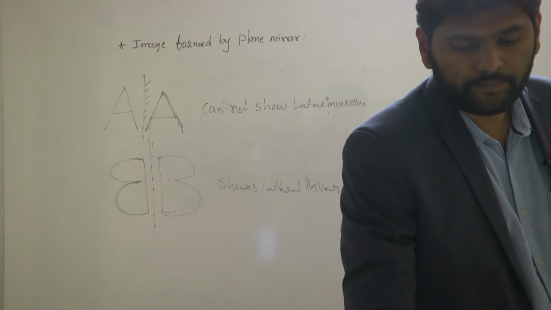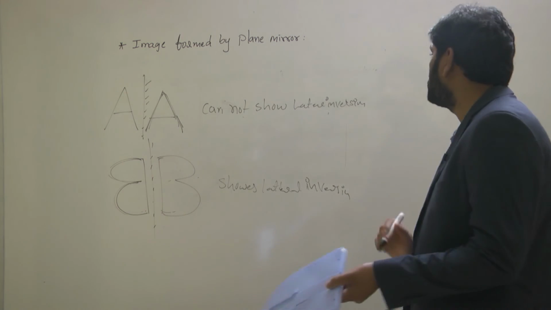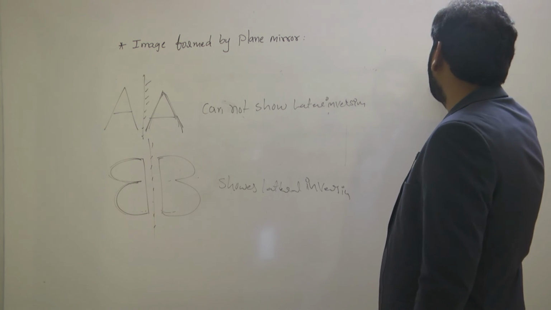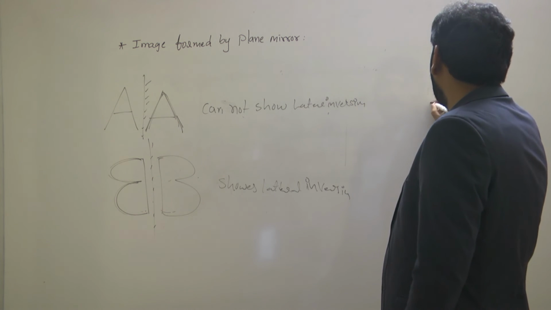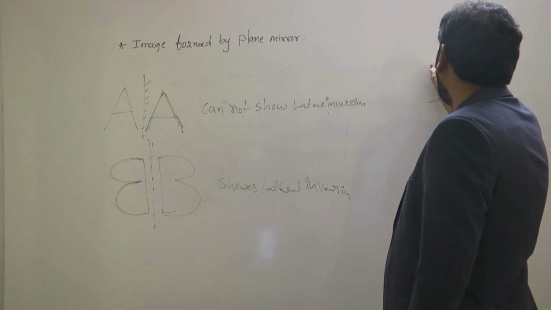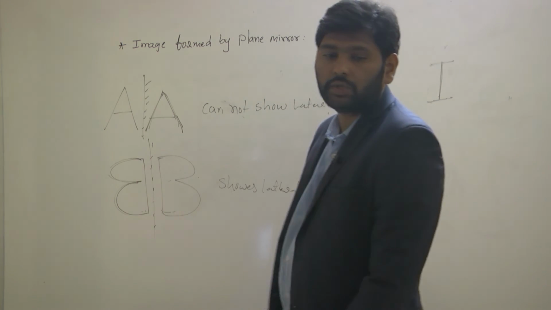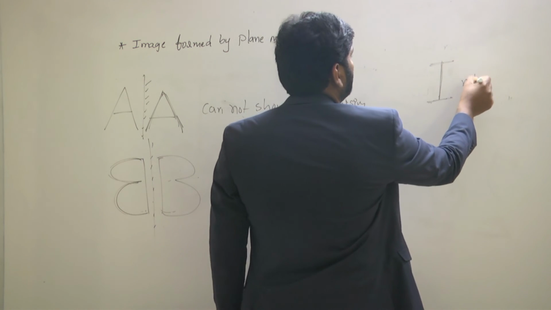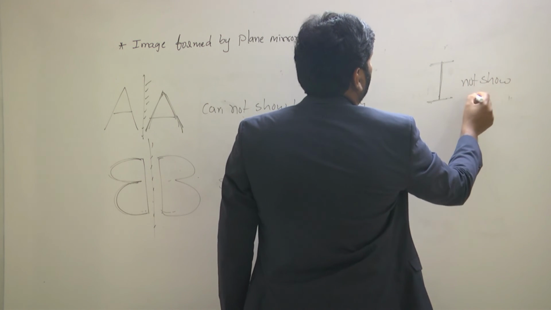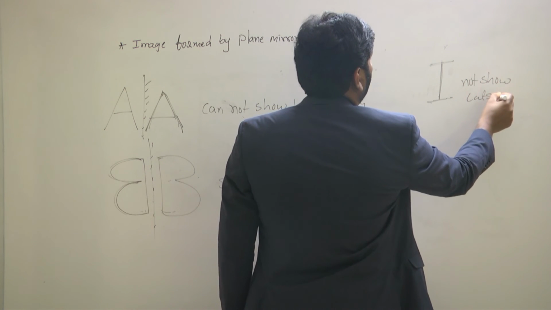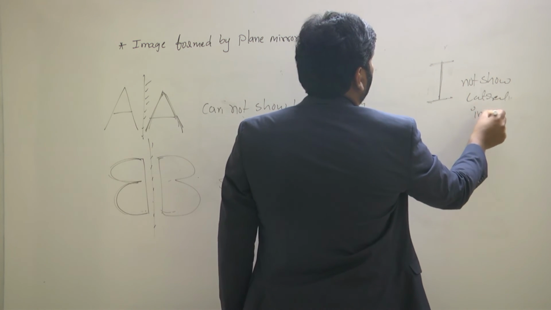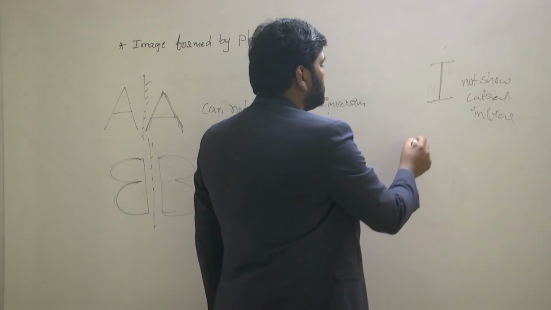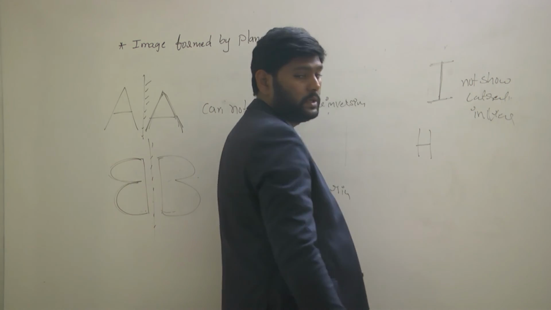Those are, first, letter I. The alphabet I cannot show lateral inversion. Even letter H also does not show lateral inversion.